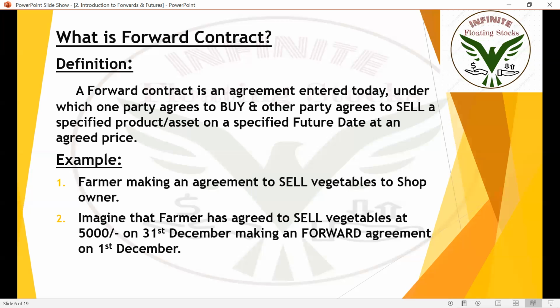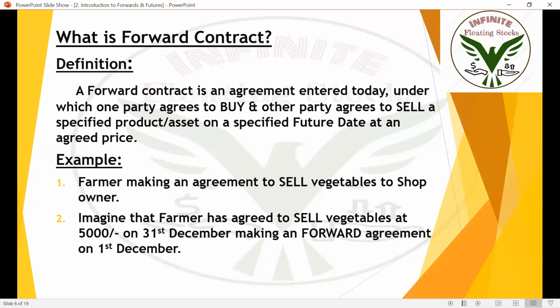The farmer cannot cultivate fruits or vegetables or flowers which he has promised to sell to that shop owner on December 31st, right? Okay, so in that case the farmer may lose money. So to protect that money, he'll be making a forward agreement saying that he'll be selling all those things for 5,000 only. For example, if a cyclone comes or